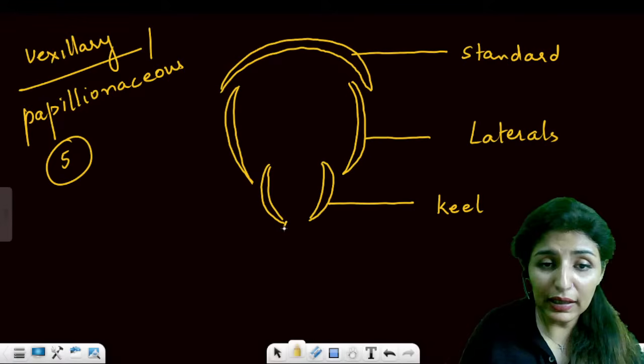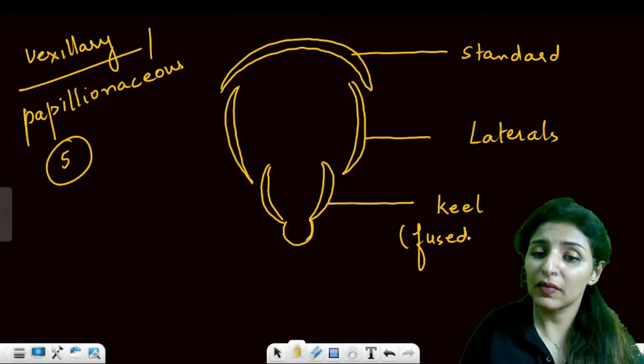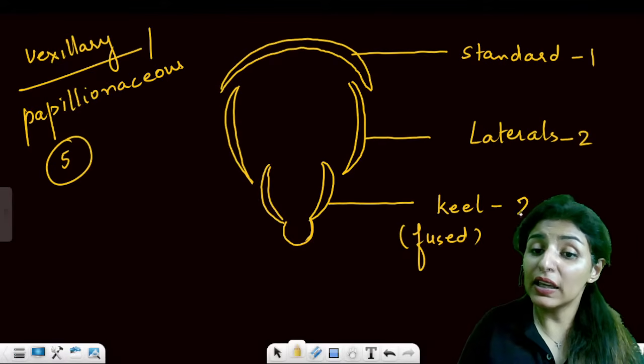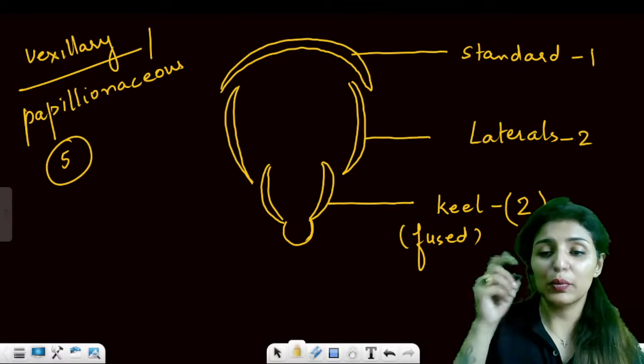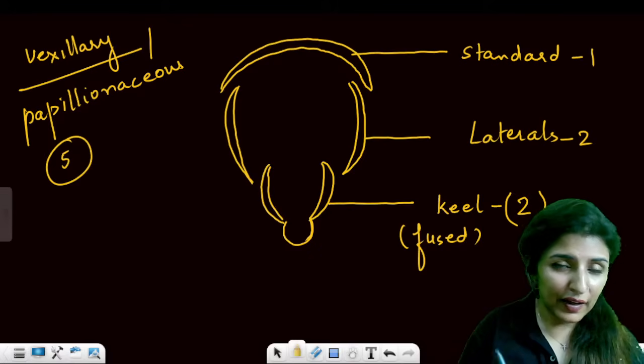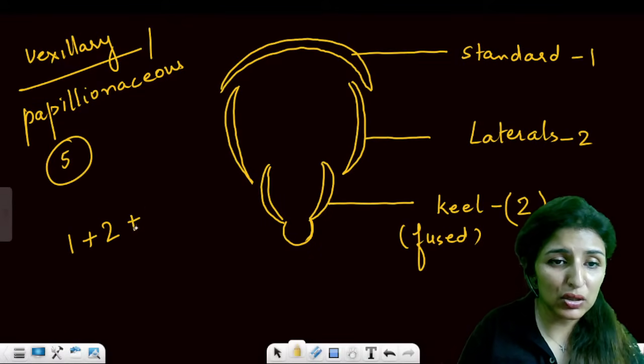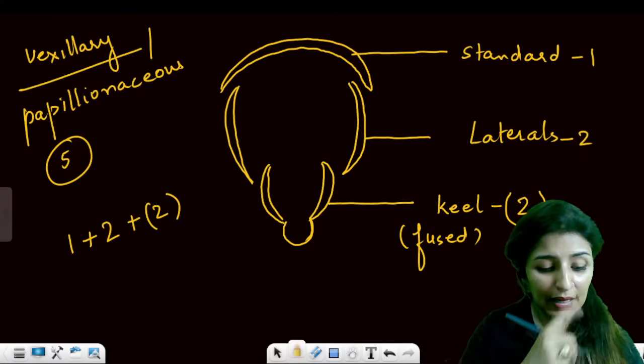Now the 2 keels are always fused. So we have 1 standard, 2 laterals, and 2 keels. Since they are fused, we'll always put a bracket. Whenever we have to write the formula for vexillary estivation, it is always 1 plus 2 plus 2 in brackets. Is this clear?